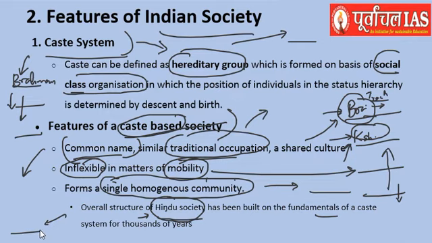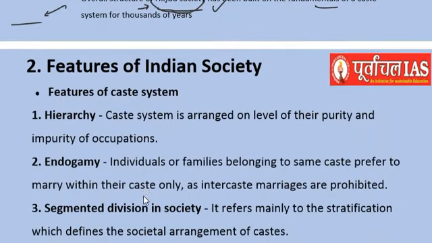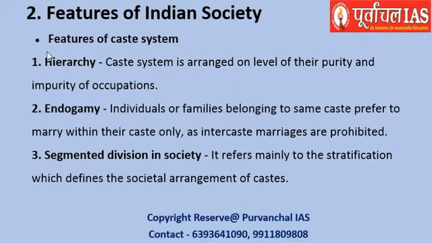So we have seen what the attributes of the caste system are. We can say they are hereditary groups and social class organization is defined based upon that. If we talk about a society being caste based, we can say that they have common features like common name, traditional occupation, etc. And it was almost inflexible. There was no mobility, a single homogeneous community was formed, and this was part of the Hindu religious society. Similarly, we can talk about a few more features of the caste system.